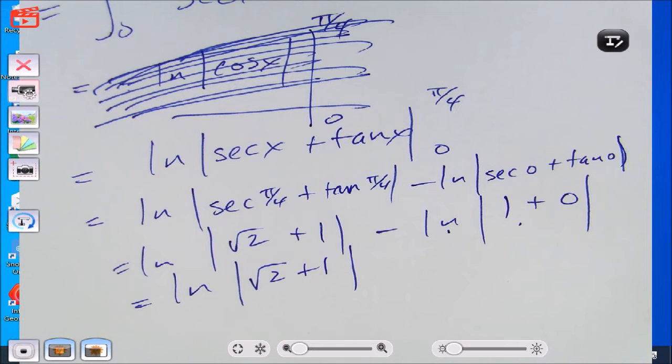Wait, I got a question. Go ahead. It was like you were subtracting ln of 1, and then it just went away. What's ln of 1? Wait, ln of 1 is 0, so it's minus 0. How do you know that? How do I know the ln of 1 is 0?